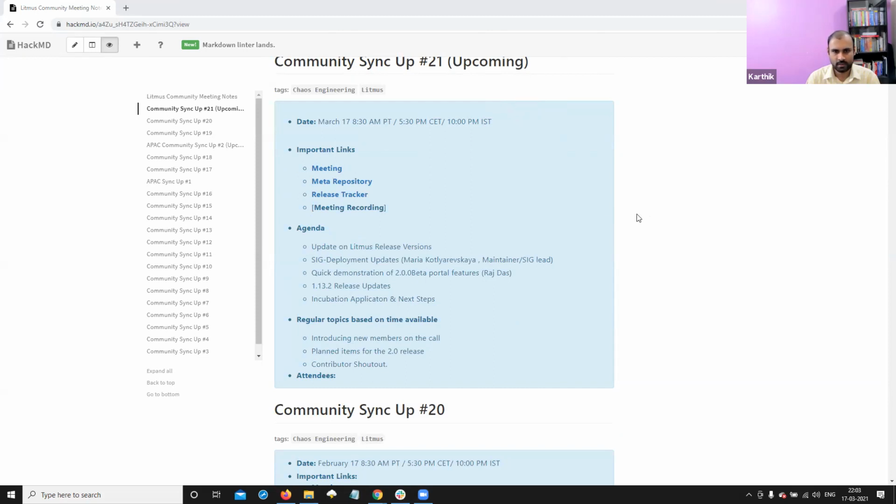The agenda for the meeting today is a discussion on the Litmus release versions upfront. You might have noticed the release update on Slack on the 15th, the day before yesterday. We spoke about two releases happening at the same time, one on the 1.x series and one on 2.0. We'll talk about what they are and I'll set some context around it.